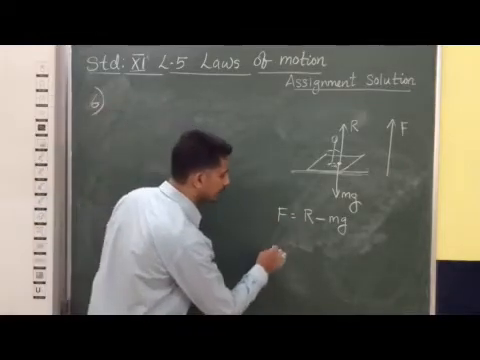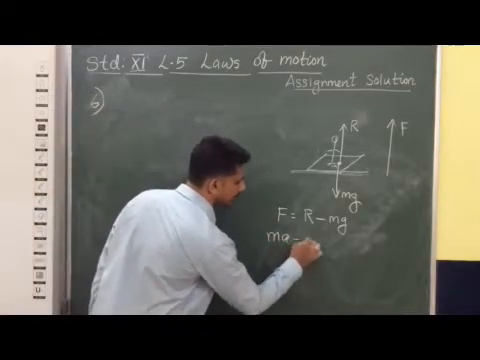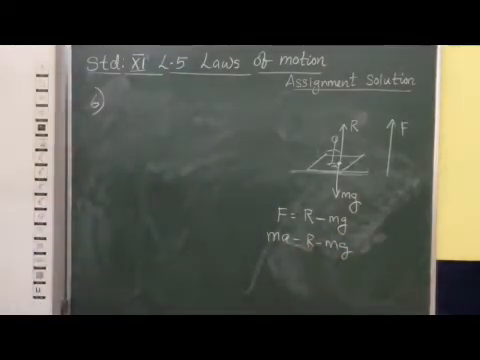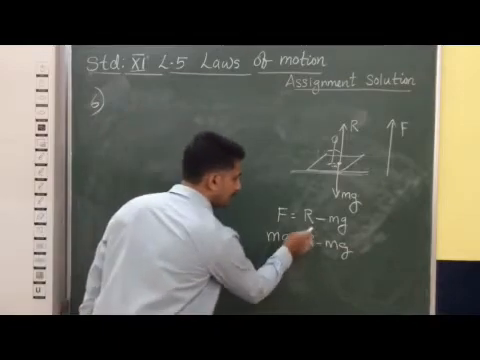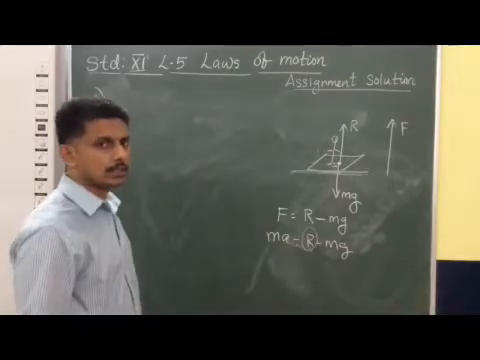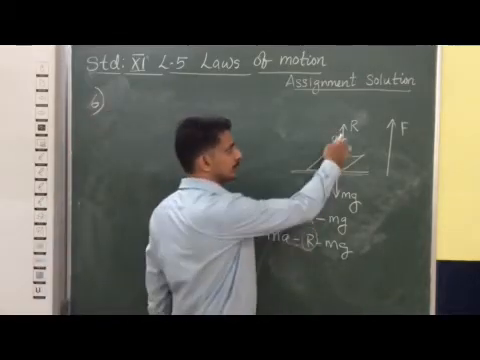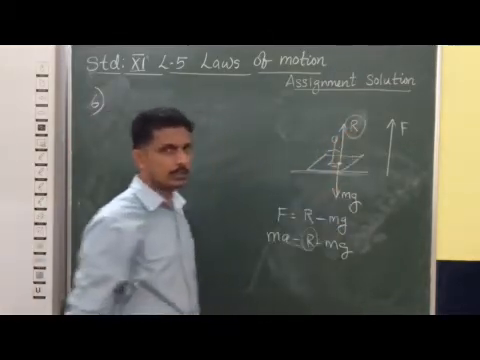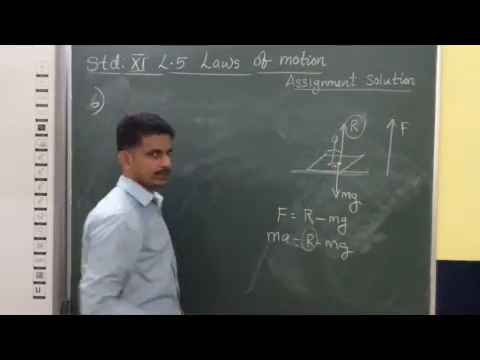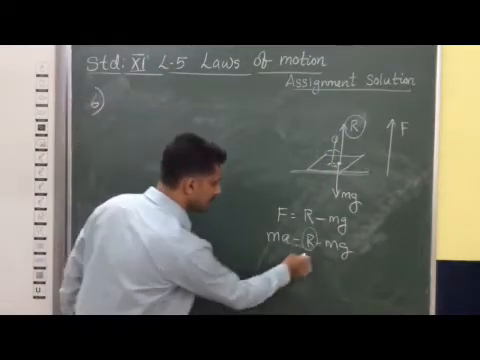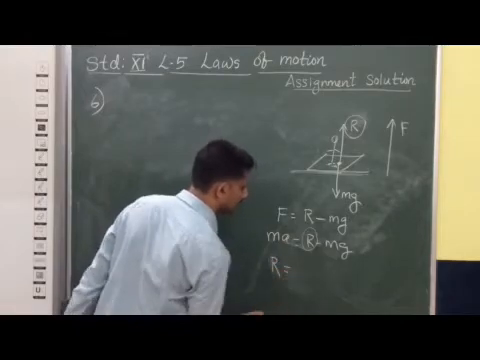So F is equal to R minus mg. So we can say that Ma is equal to R minus mg. We want to find R only, because the reading shown by this weighing machine is the apparent weight, that is represented as R. So R only we have to find, that is the corresponding weight shown by this weighing machine.